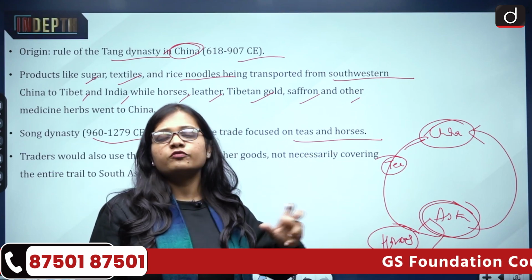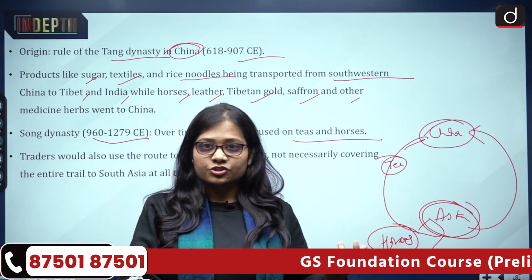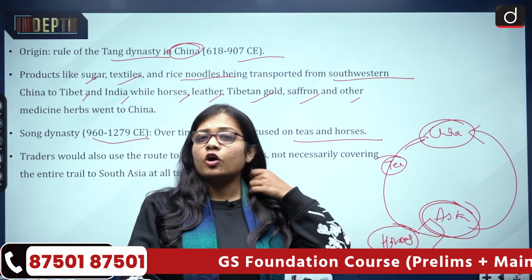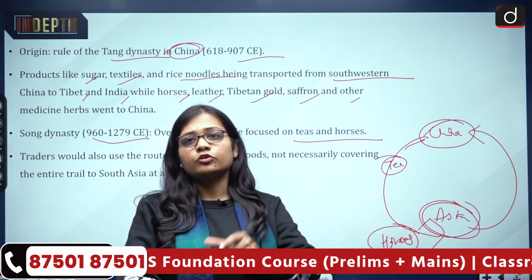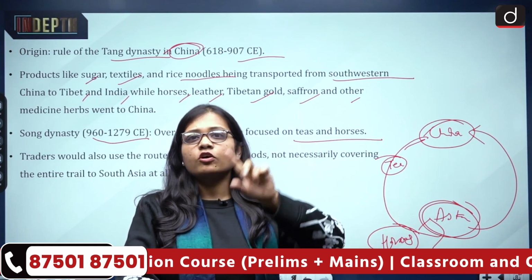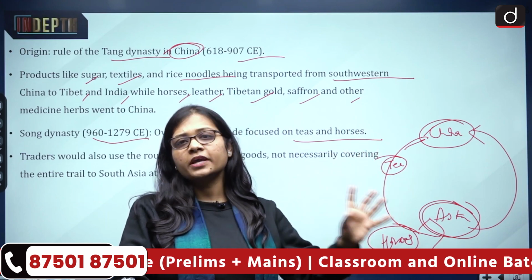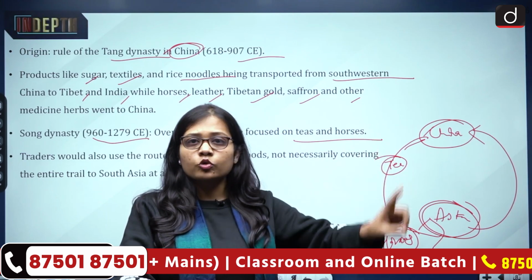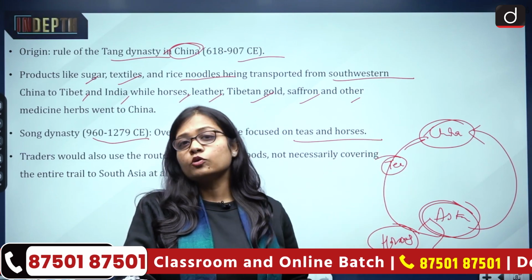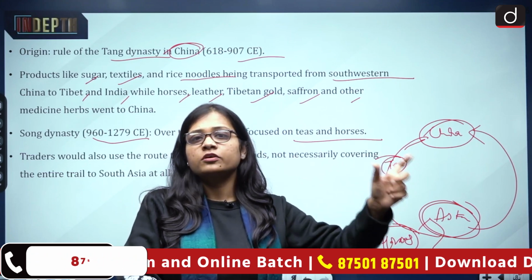The route followed for this transaction, or exchange, was the tea horse route. That is why, over a period of time, this trade became very famous, and the route was popularly known as the tea horse route.